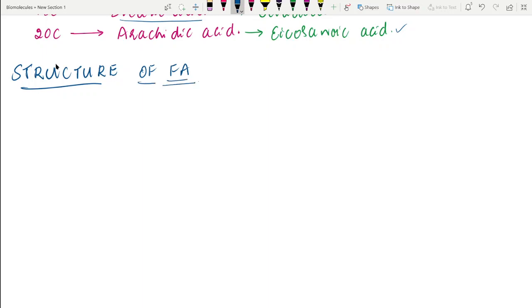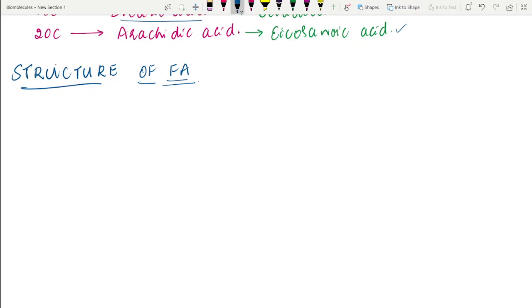Okay, these fatty acids that are present in higher plants and animals are usually linear, unbranched. So while writing the structure of these fatty acids, it's very easy. We usually have the common name asked in examinations and tests. For example, you are asked to write the structure of myristic acid, or palmitic acid.